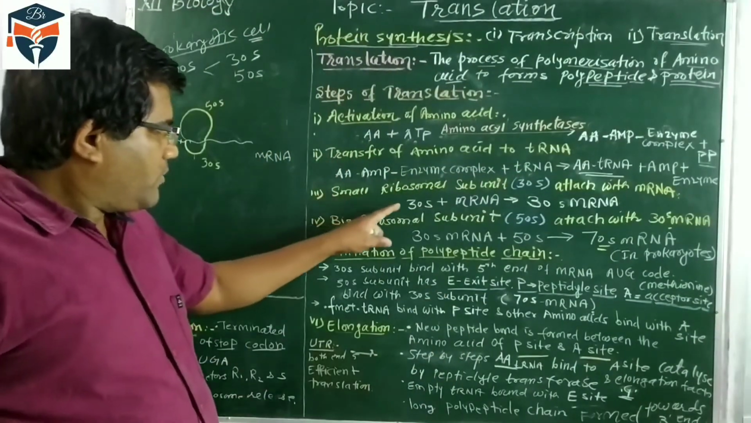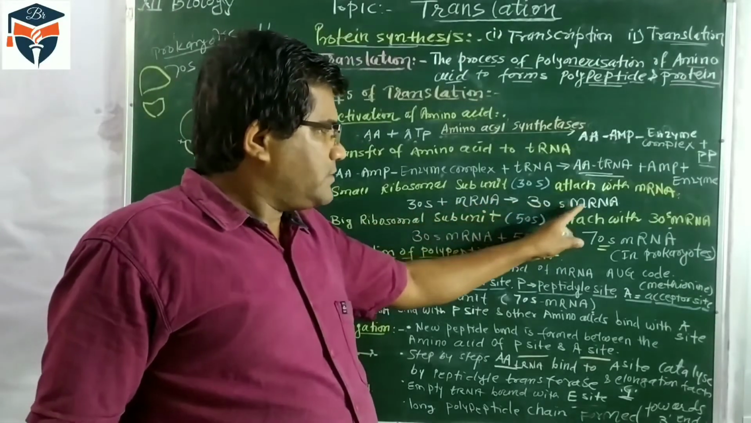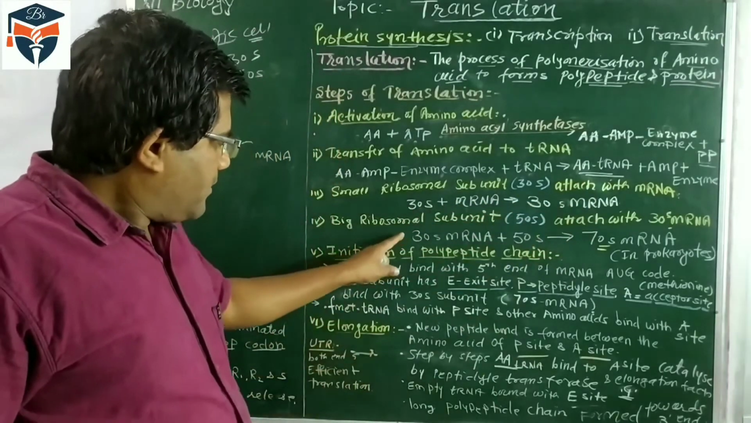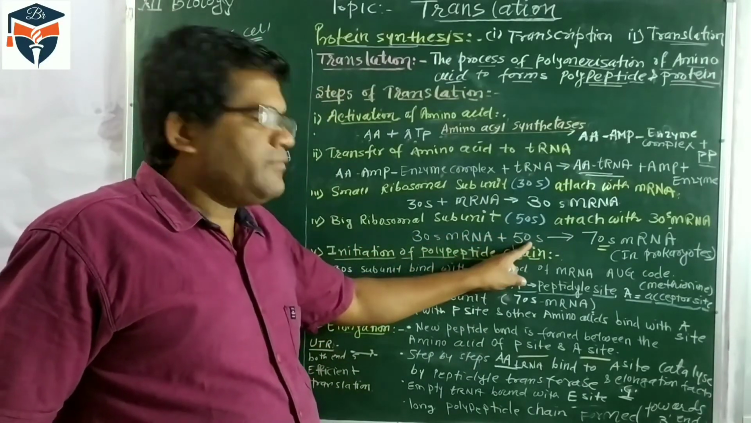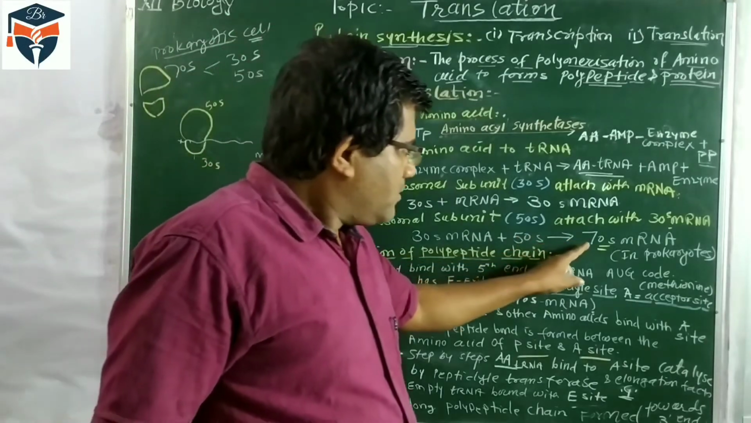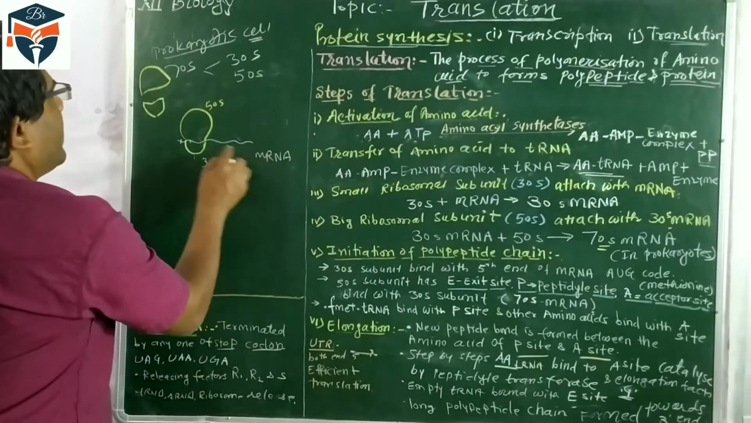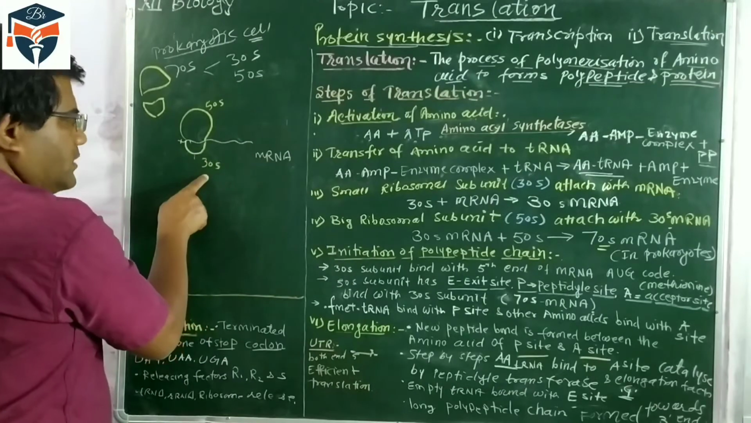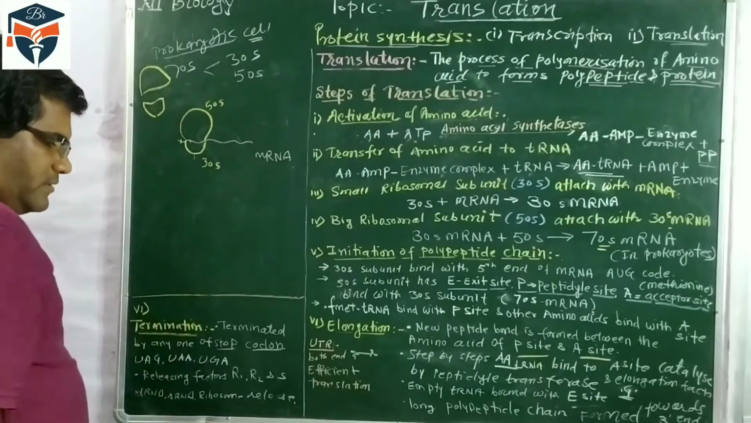Now when the small unit combines with mRNA, it forms the 30S-mRNA unit. Then the large unit is combined, and it forms the 70S-mRNA complex. So here this is the mRNA molecule. First the 30S unit is combined, and then the 50S unit is combined.